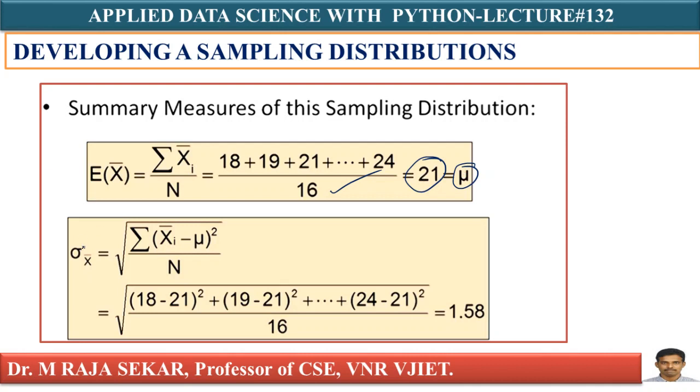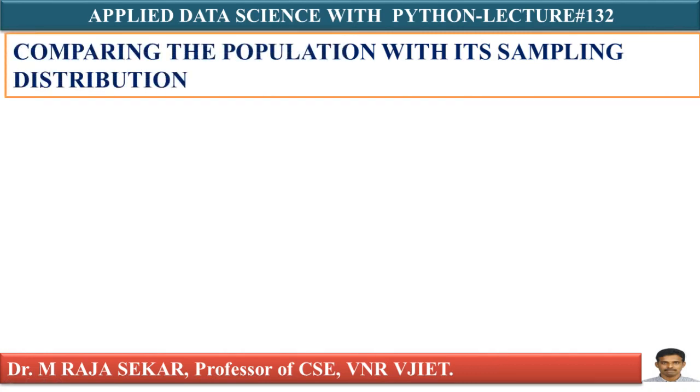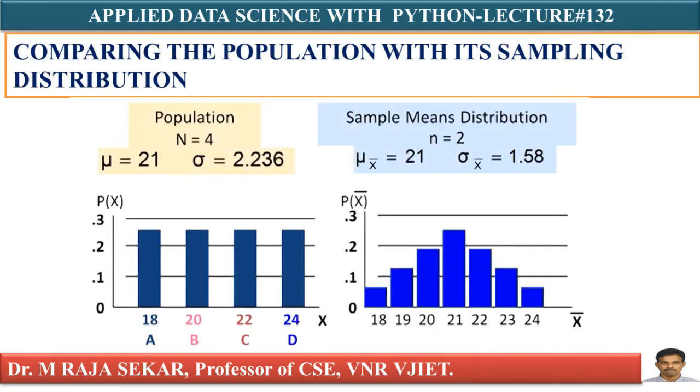Anyway, we will compare. In similar manner, I calculated the standard deviation for my sample means. There are 16 sample means. I am getting 1.58. Just go back and compare these values with the population values. This is the comparison between your population and sample.